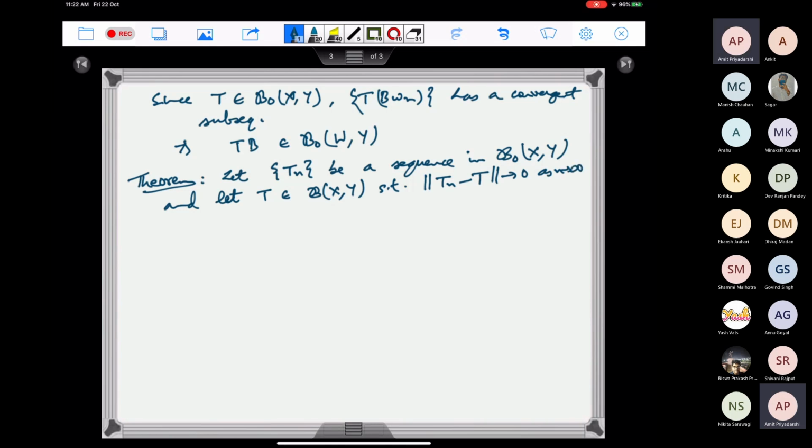So that means that this T_n converges to T in this space B of XY, right? So then T is also compact.